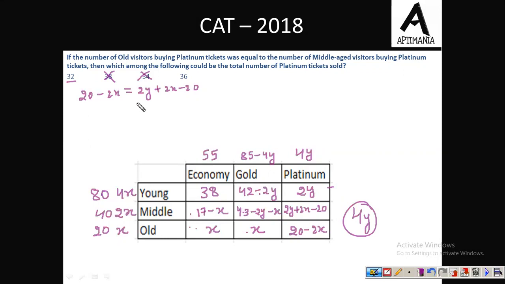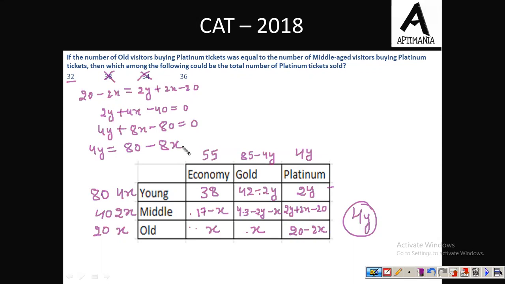So if we solve this particular equation, we'll get 2y plus 4x minus 40 is equal to 0. Fine. But we need to calculate the value of 4y. So let us focus on 4y only. I am multiplying this equation by 2. So 4y plus 8x minus 80 is equal to 0. Or we can say that 4y is equal to 80 minus 8x.